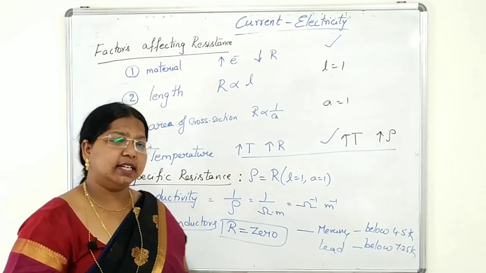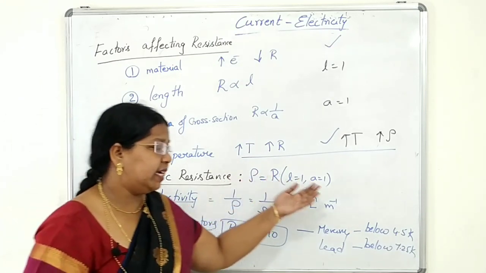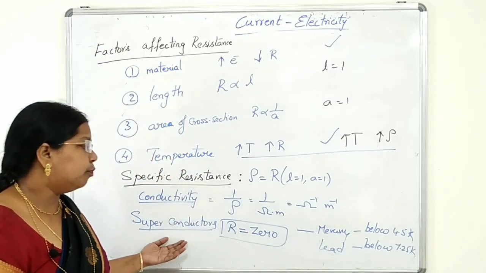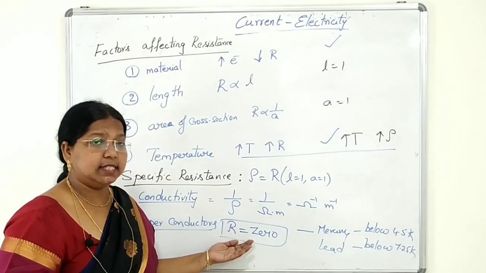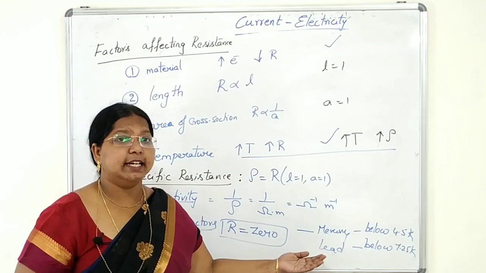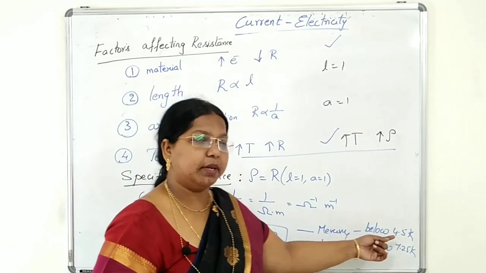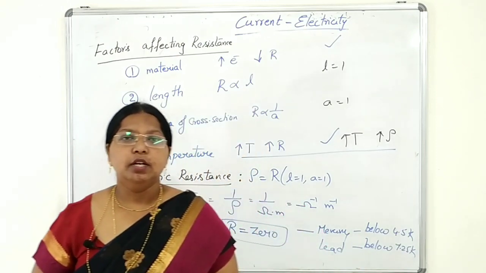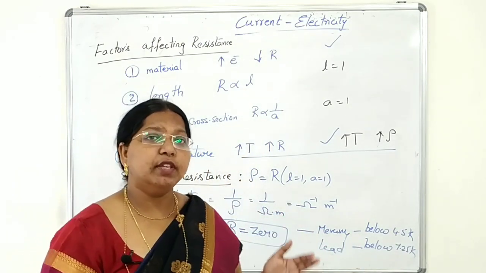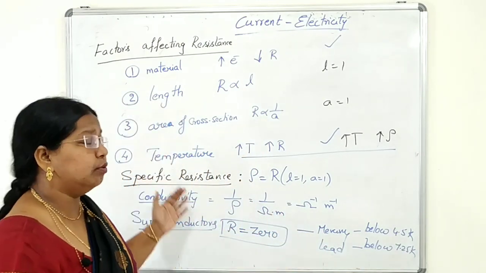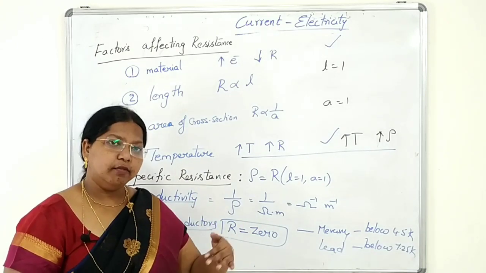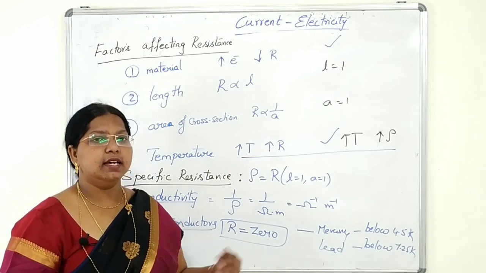Superconductors are very few because maintaining such a low temperature is very difficult. So these are the superconductors which offer zero resistance at a critical temperature, at very low temperatures. Clear, students? These are some examples. These are some of the technical terms we will be using in this chapter. We'll go ahead into the concept in the next class.